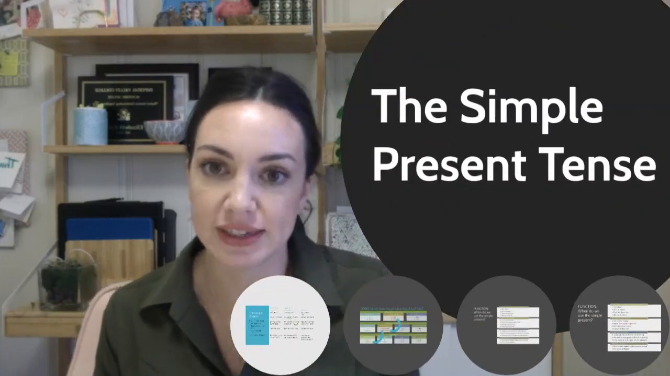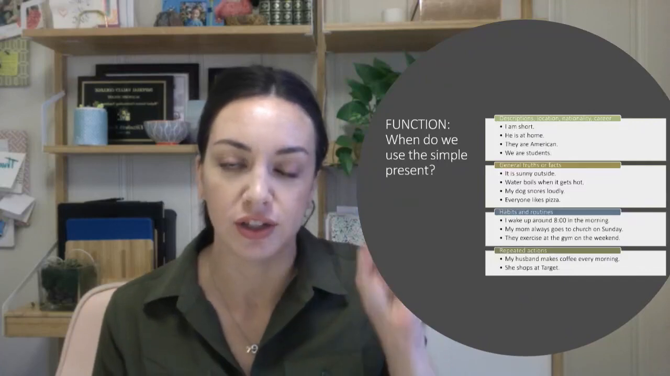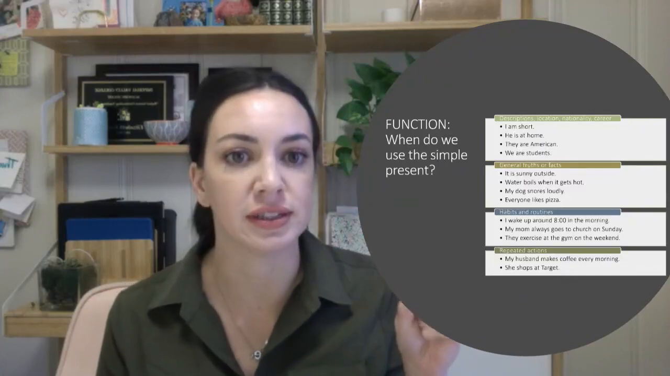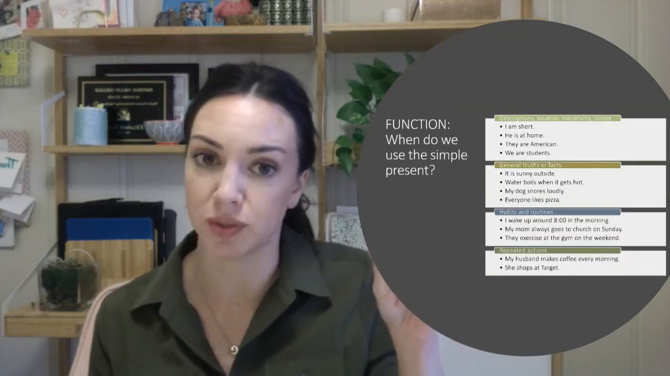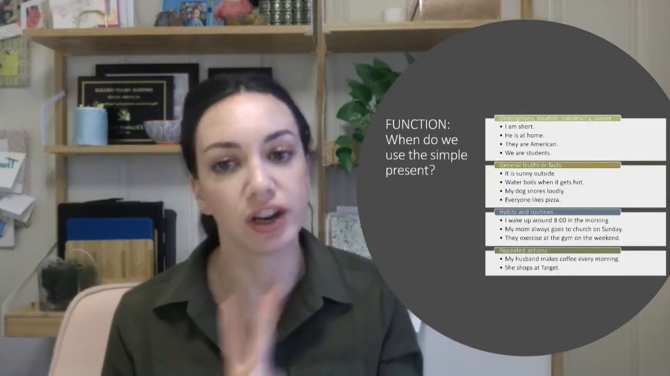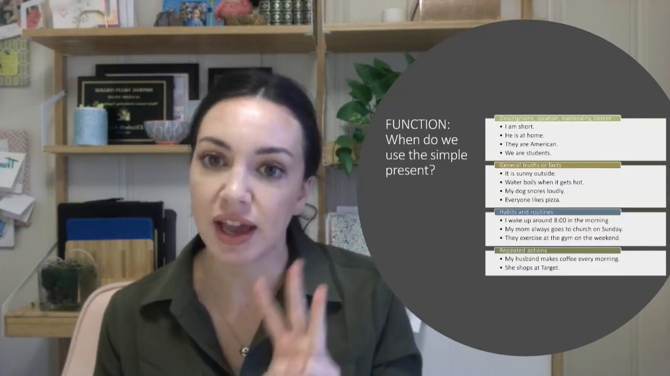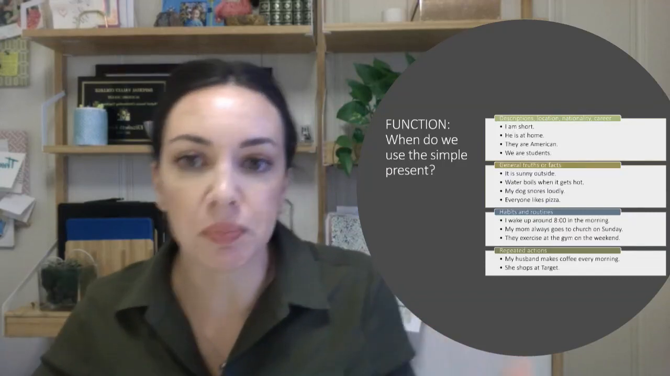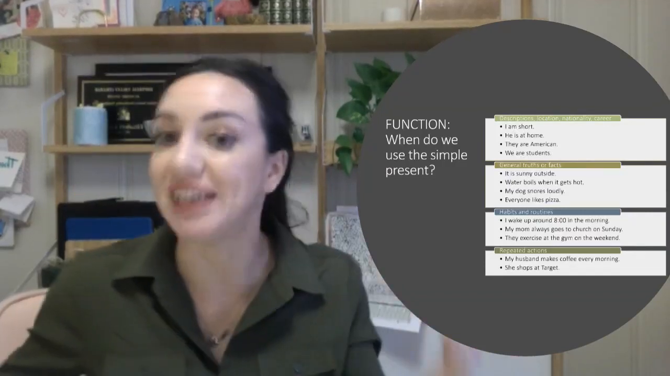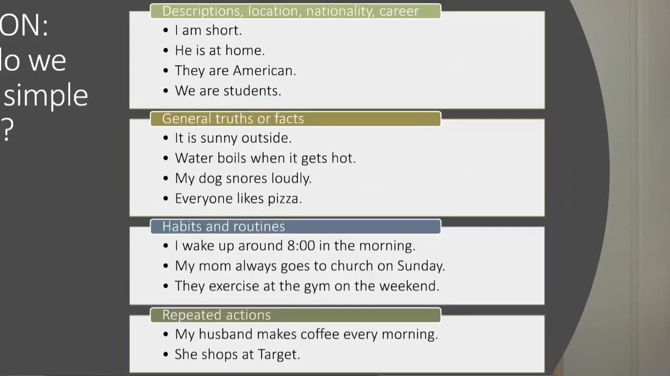So the simple present tense is used for descriptions, locations, careers, nationalities, all of those be things we talked about. It's also used for general truths or facts, habits and routines that we have, and actions that we repeat often, repeated actions. Let's get a little more specific and get some examples here.